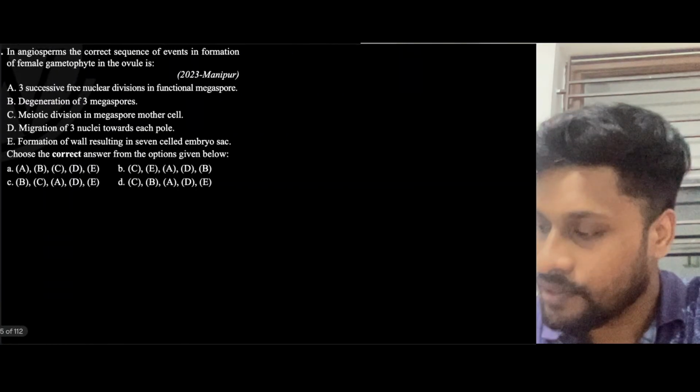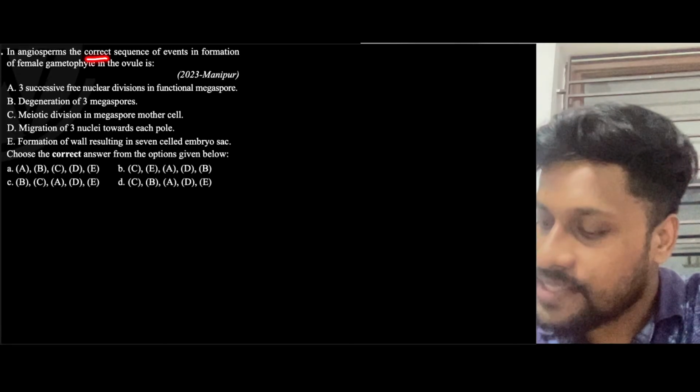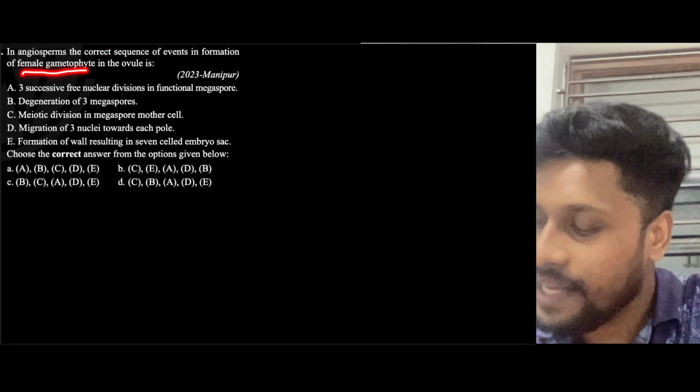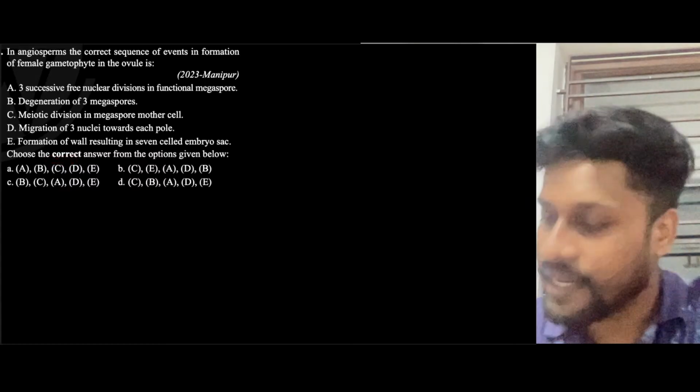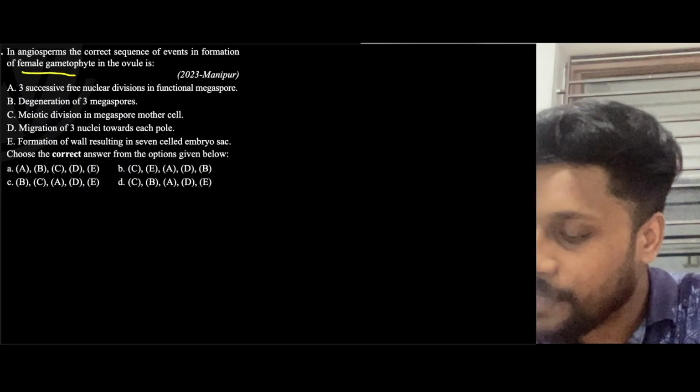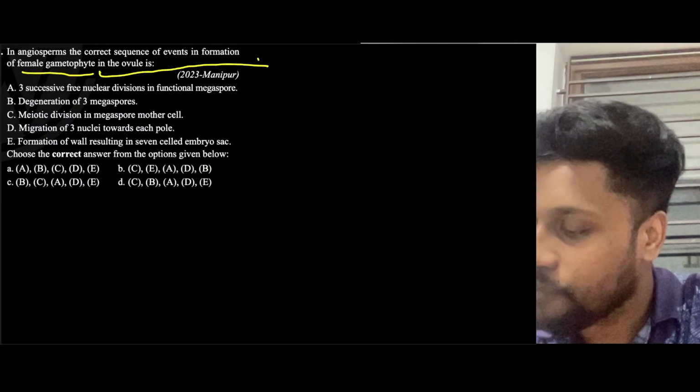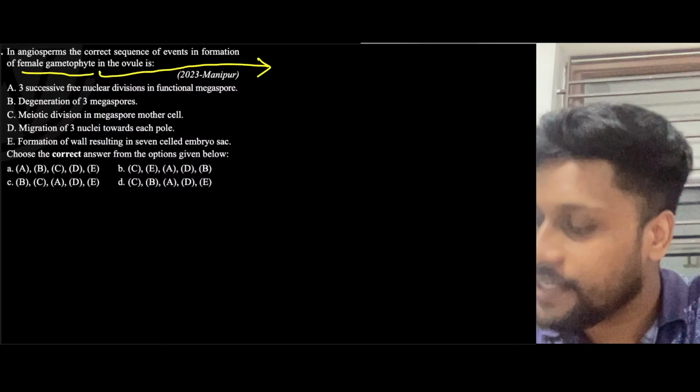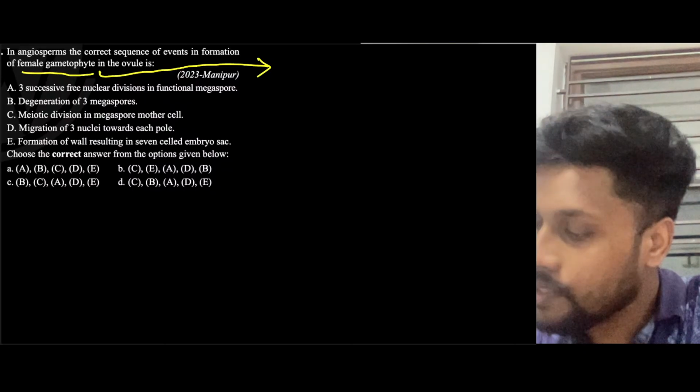Now, next question. In the angiosperm, what is the correct sequence of events in formation of the female gametophyte in the ovules? Statement A: successive free nuclear division in the functional megaspore, degeneration of three megaspores, meiotic division in the megaspore mother cell, migration of three nuclei towards each pole, formation of wall resulting in a seven-celled embryo sac. Choose the correct one. First of all, they are asking about the female gametophyte. What is the female gametophyte? In angiosperms, the female gametophyte is called the embryo sac.